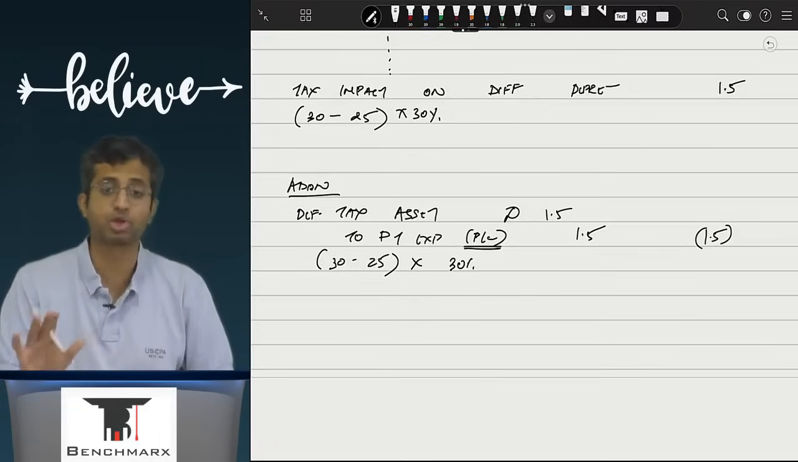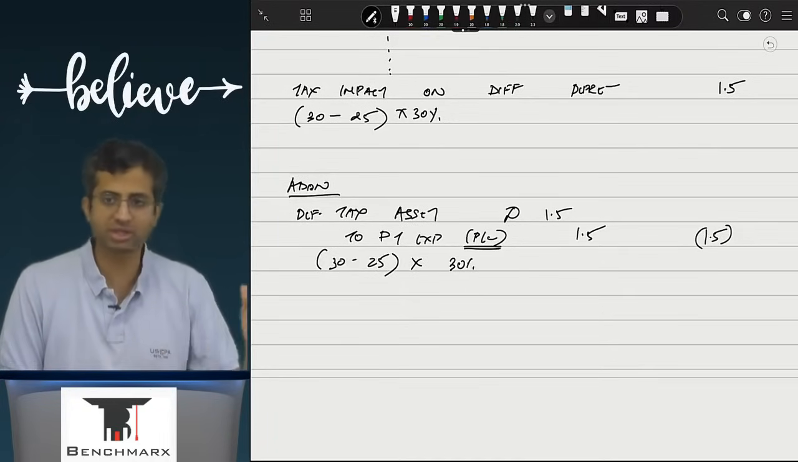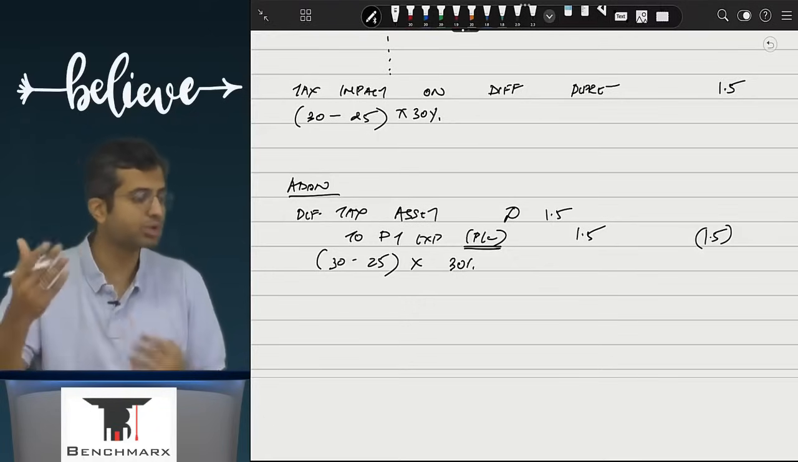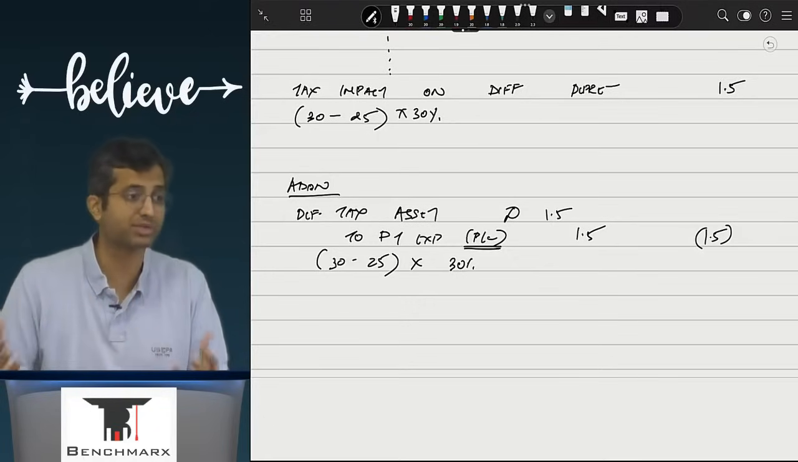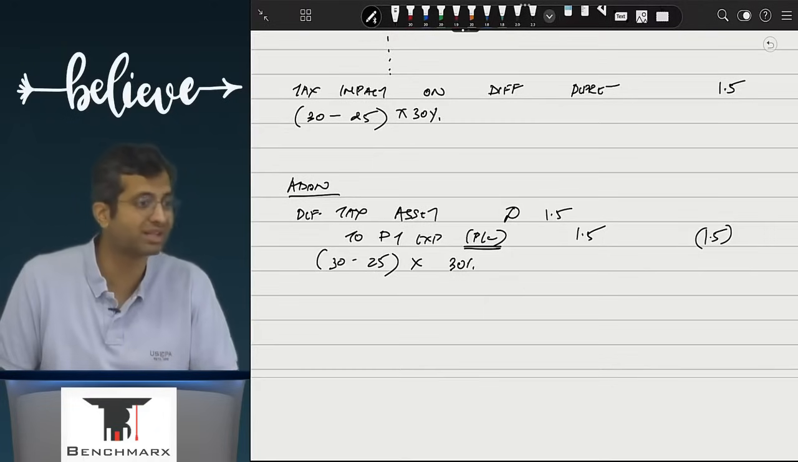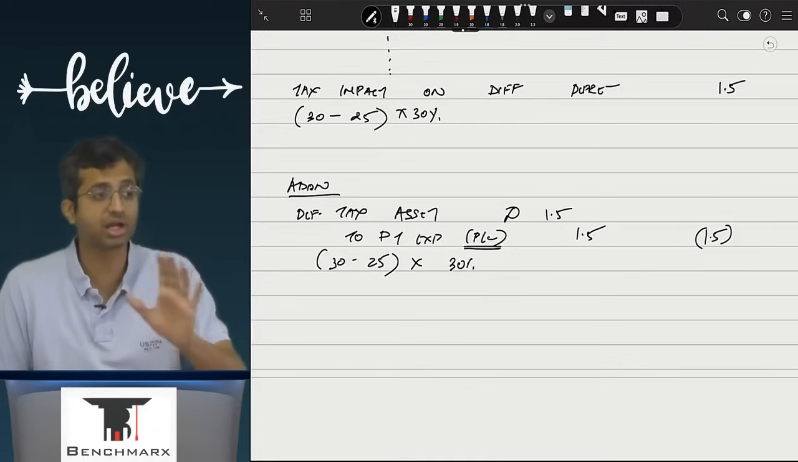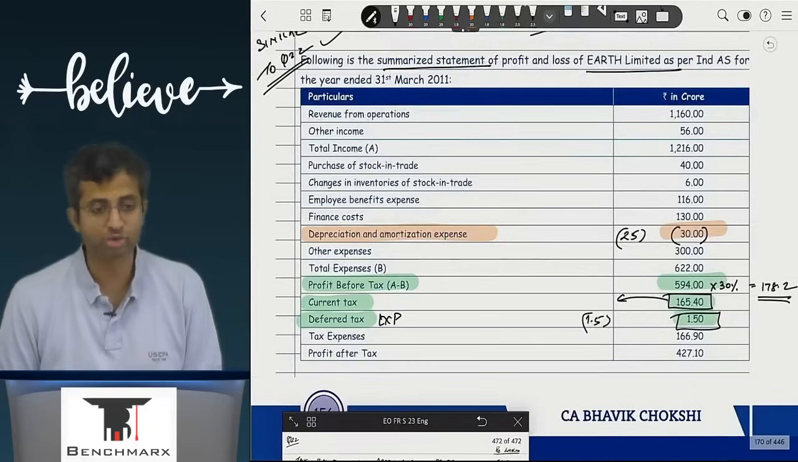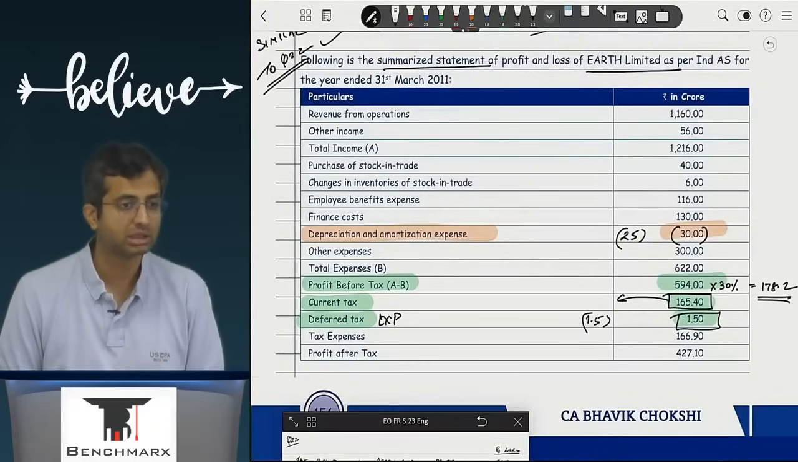Let us say your PPE was 100 rupees. Out of 100, books is giving you depreciation of 30, income tax is giving you depreciation of 25. So in the future, income tax will give you a further depreciation of 75, books will give you depreciation of only 70, and hence a 5 higher deduction will come. It's a deferred tax asset. Being a deferred tax asset, that should be subtracted. So 1.5 should come as less here.